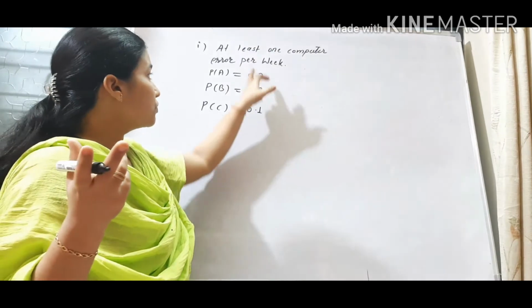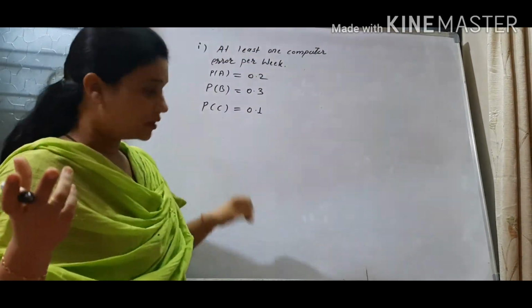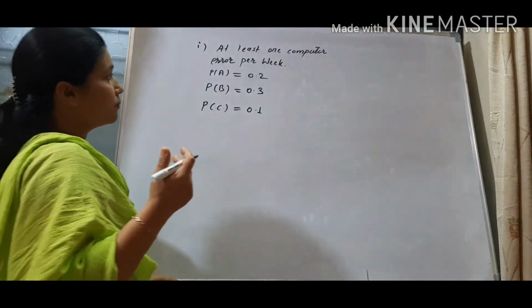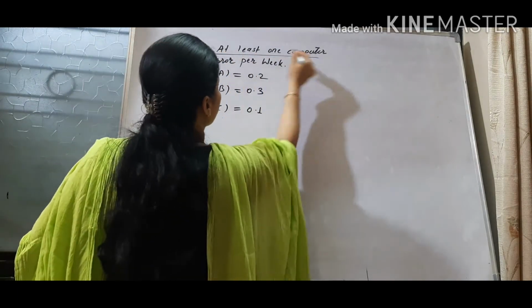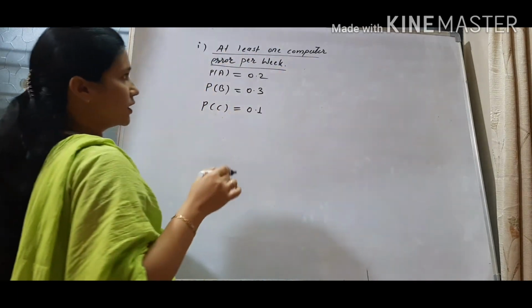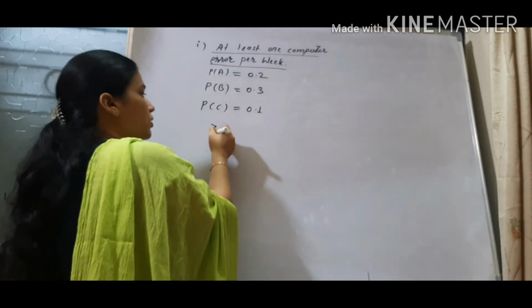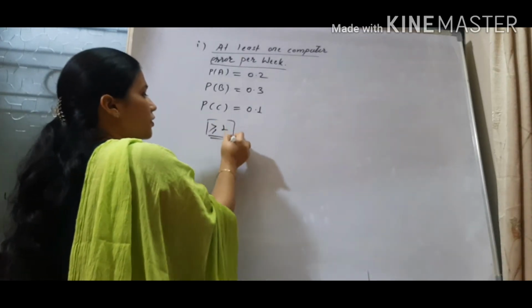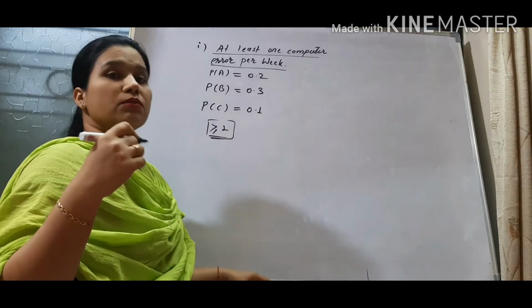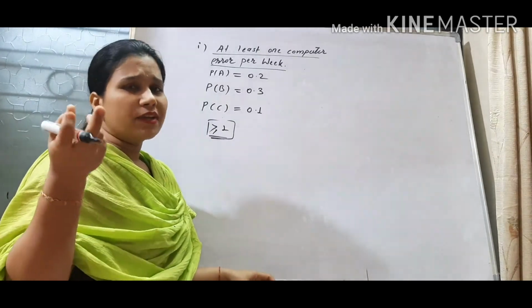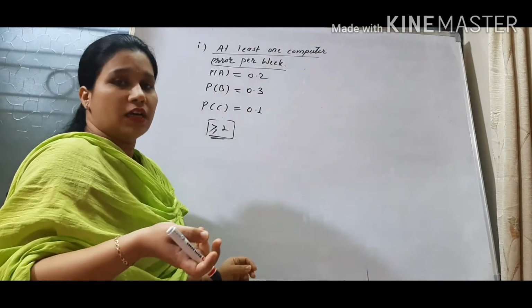So to fulfill this requirement of at least one computer error per week, the error can occur in more than one department. If error occurs in more than one department, then it is very good because our condition will be fulfilled, right?